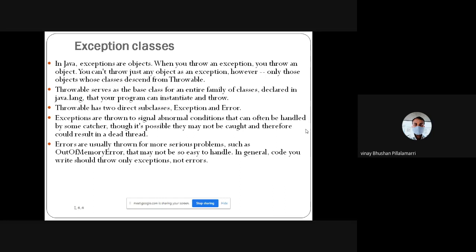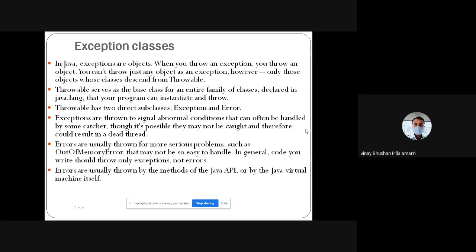Errors we get at compile time and runtime, but in order to rectify them we need to go back into the program. Exceptions mean that, within the program, we find the problem and write the next flow using exception handling mechanisms with a try block or a catch block, or else a finally block, to handle the exceptions. This is what our exceptions are.